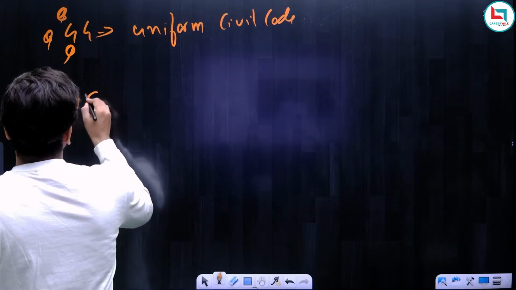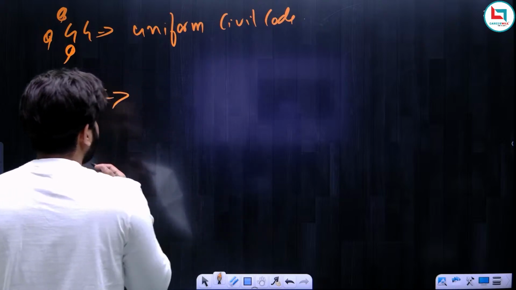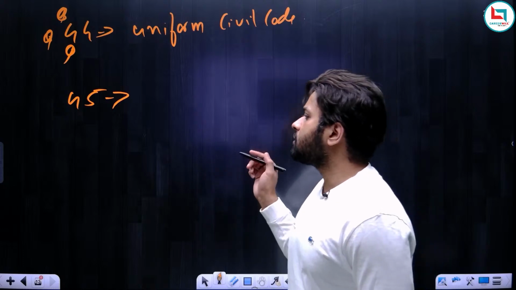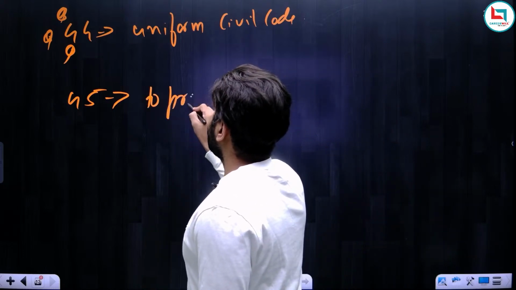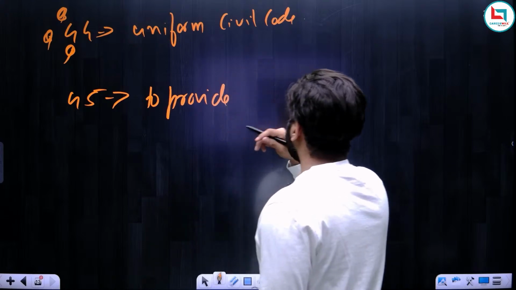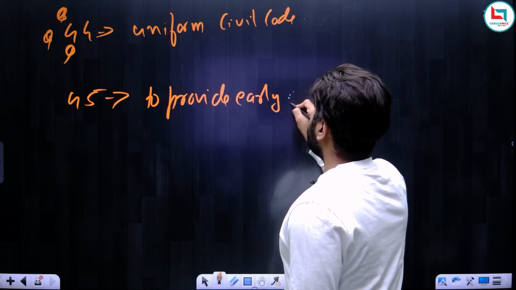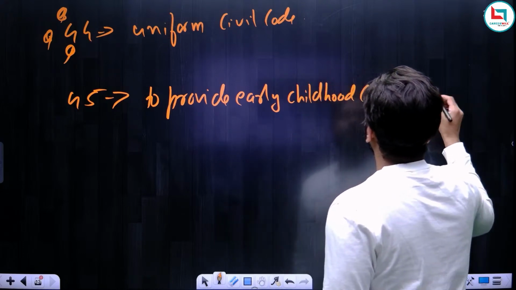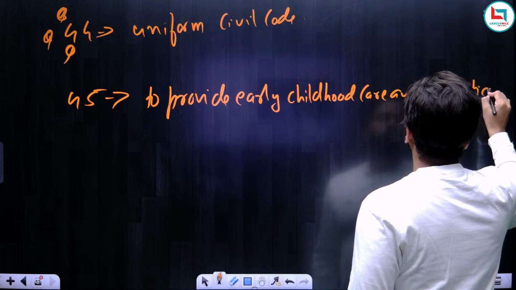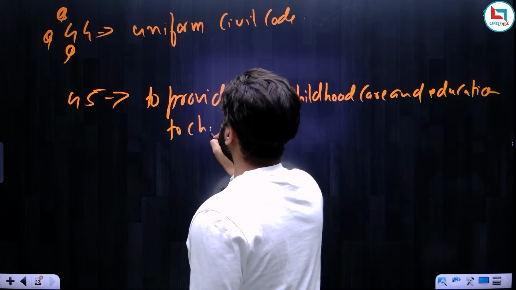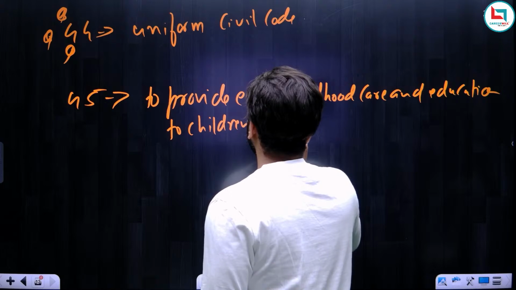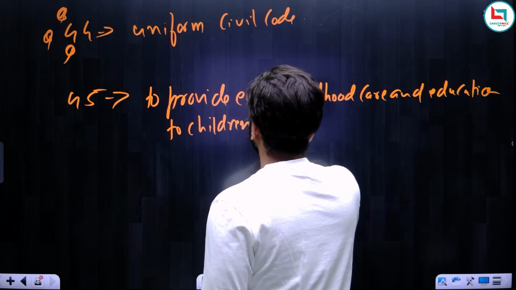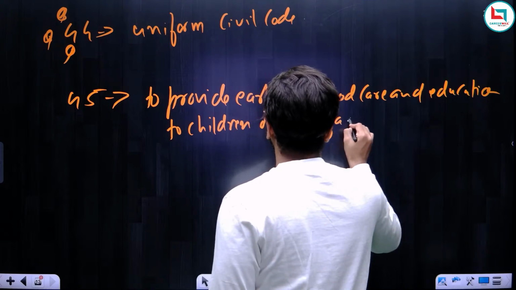Now Article 45. What is Article 45? So Article 45 deals with basically education, to provide free and compulsory education. No, it's not free and compulsory education. To provide early childhood care and education to children below 6 years of age.